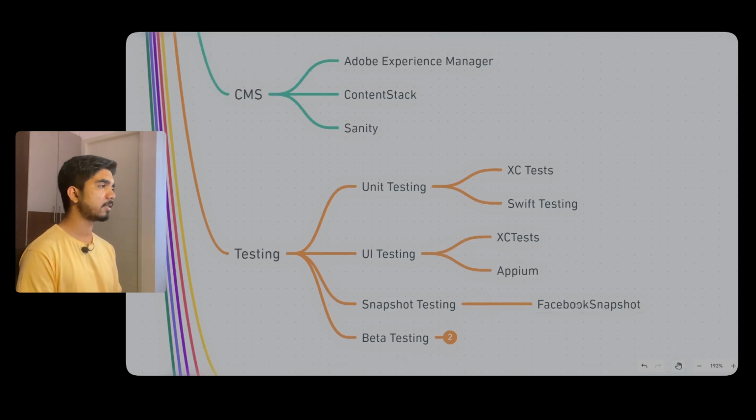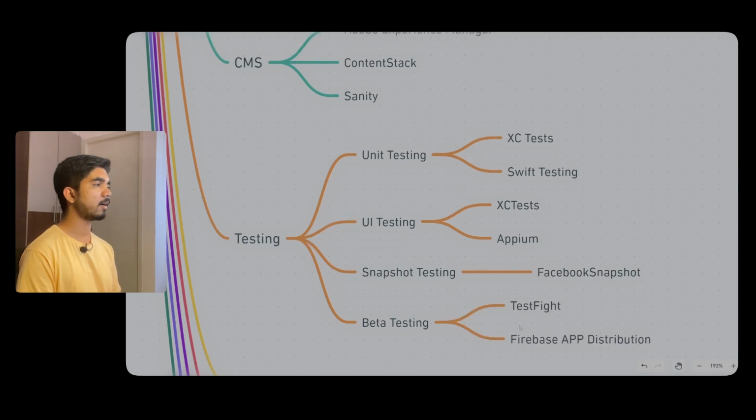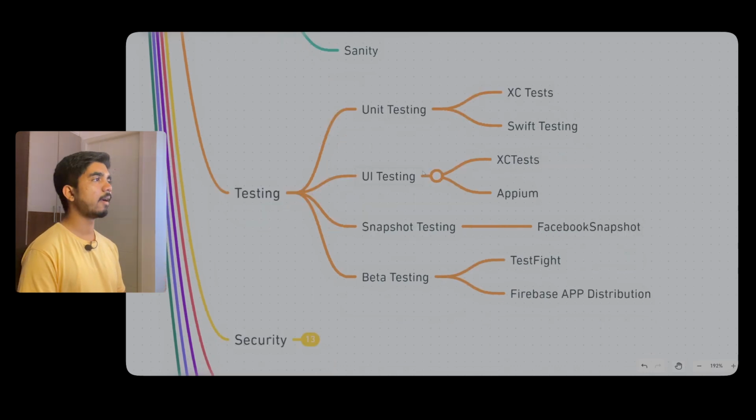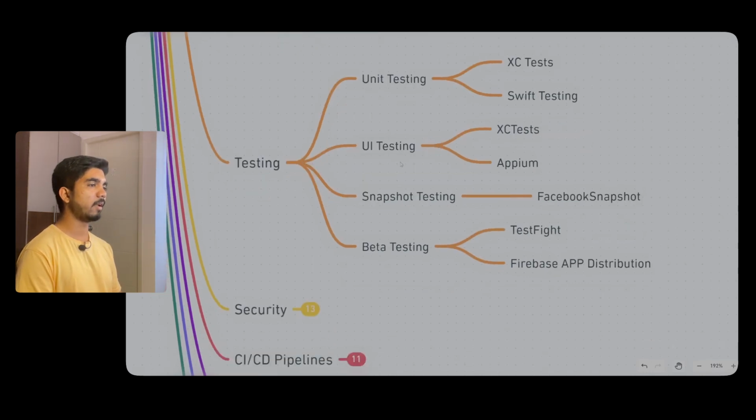Then for snapshot testing, we have Facebook snapshot. For beta testing, we have TestFlight and Firebase App Distribution. So this is all about testing. You can learn and explore different things in testing.